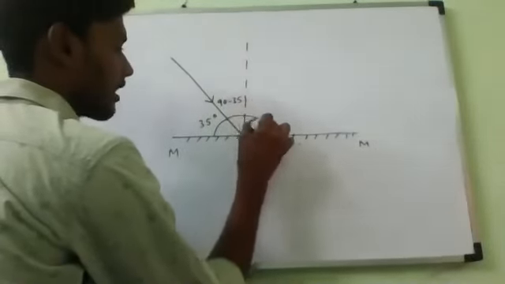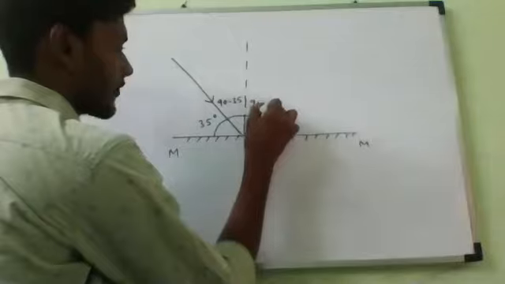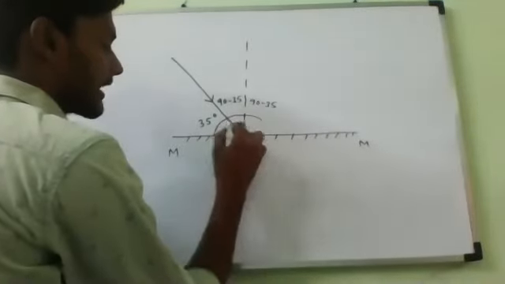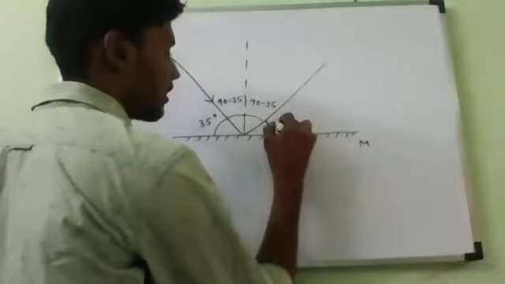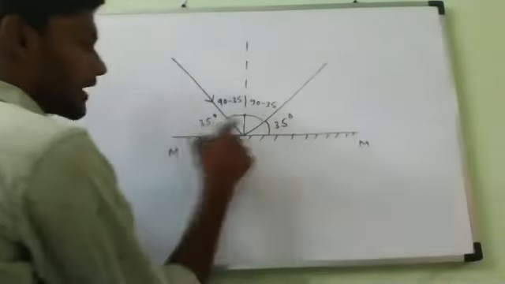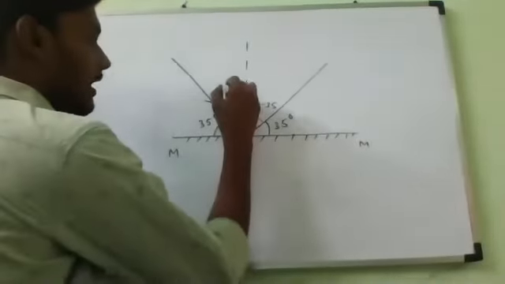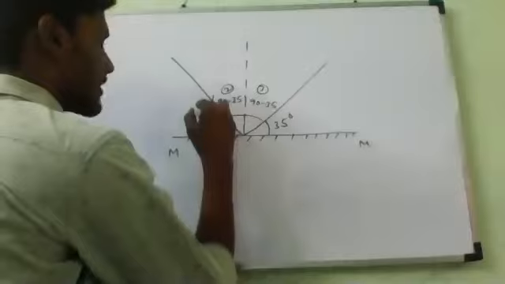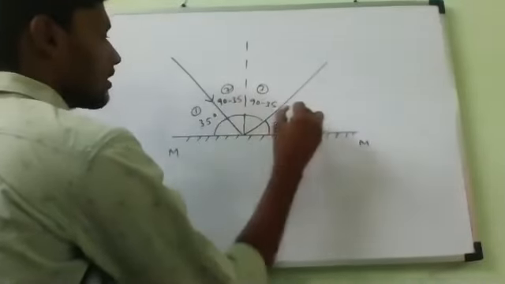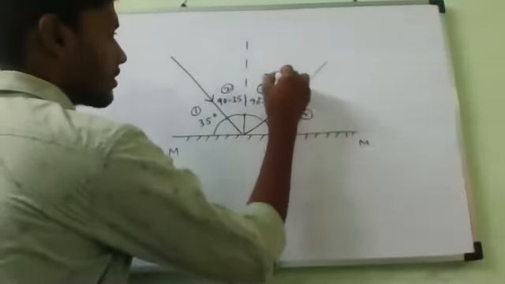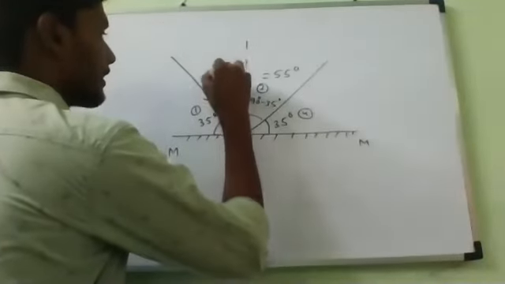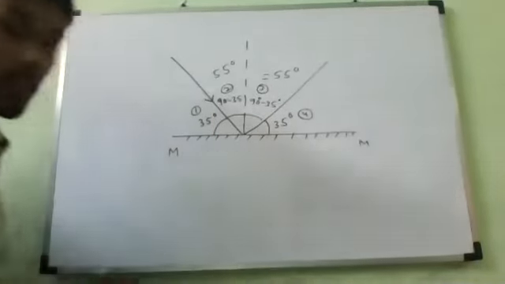As we know, angle 1 and angle 4 are equal. So angle 2 and angle 3 also will be equal, which equals 55 degrees. Is it yes or no?